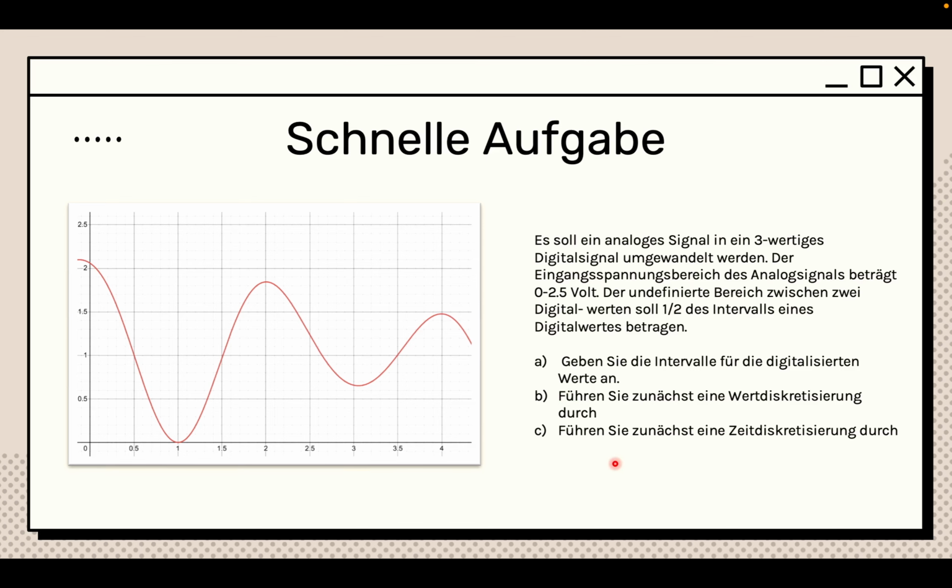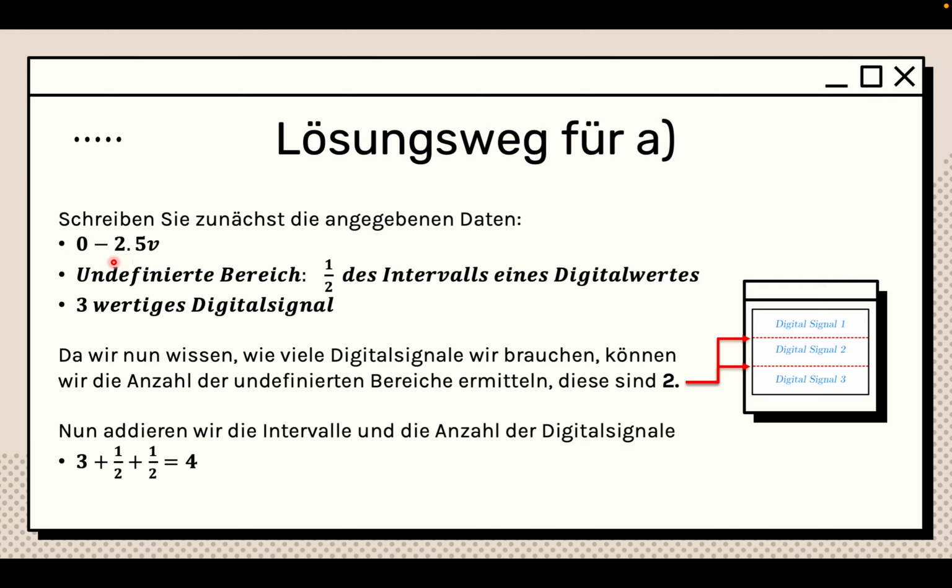Let's actually do this. This is quite simple. First, you write down your information, right? So the volts, and you know that the undefined area is 1/2 of the interval of the actual digital value, and then we have 3. So now we know that we have 3 values, meaning 3 digital signals. This means that you want to divide a little box into 3 little slots. To do that, you need 2 lines. As you can see, this red line over here and this other red line over there. These red lines are going to be our undefined areas. So we have 2 undefined areas, which are the bridges between all of the digital signals.